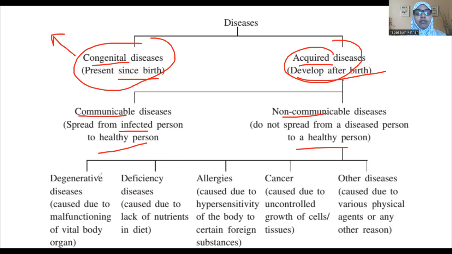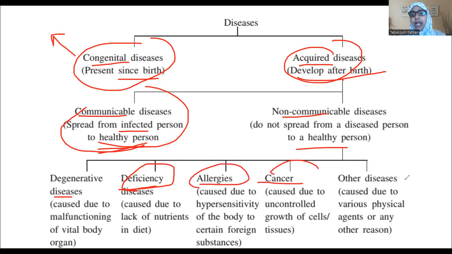Infectious diseases can be cough, cold, tuberculosis, cholera, wherein there are excretions of your body which can come in contact with a healthy person, and the healthy person might also develop the disease. So those are the infectious ones. Non-infectious ones are contained within the infected individual only. They will not spread, like AIDS, cancer, allergies, or deficiencies due to any mineral, nutrient or vitamin. That is related to the individual only, due to allergies, cancer, various physical agents or any other reason.